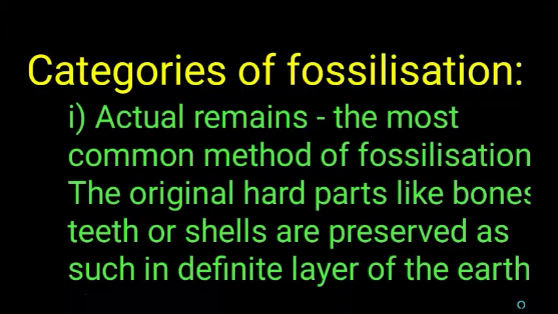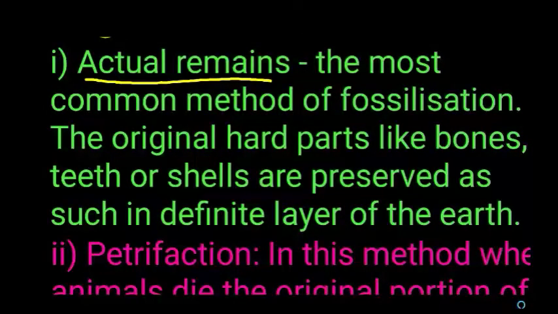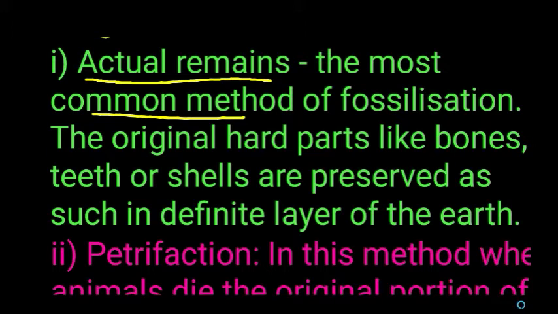Fossilization falls under three categories. The first one is actual remains. What do you mean by actual remains? This is the most common method of fossilization. During this fossilization, the original hard parts of the body of organisms like bones, teeth and shells are preserved as such in a definite layer of the earth.